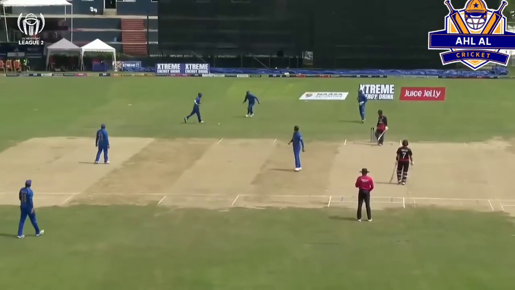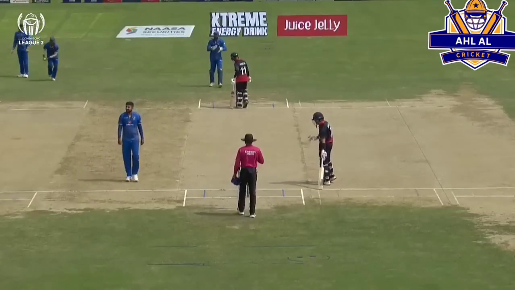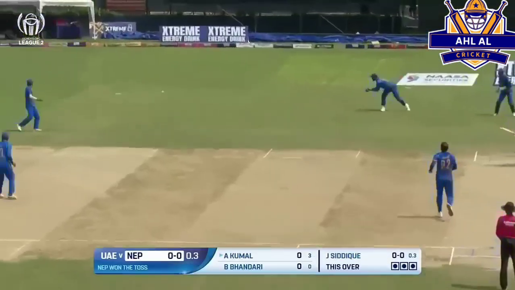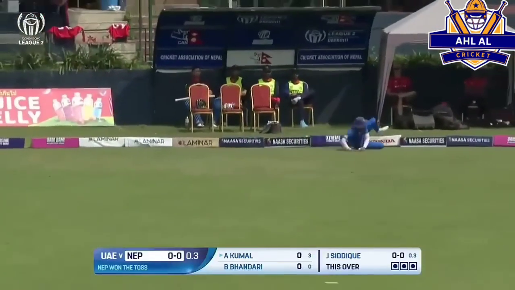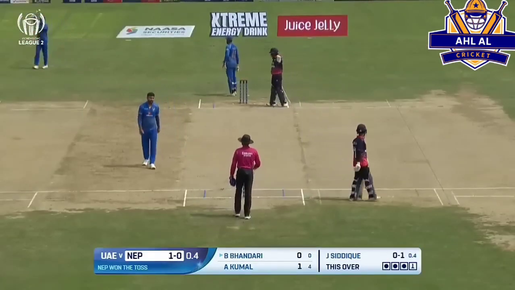Yeah, starts so well, Junaid Siddiqui. He's got some hint of movement in the air, which is a good sign for UAE and for the fast bowlers. A thick edge, and I think that's 4. He's touched his feet on the boundary ropes. They'll want to have a look.